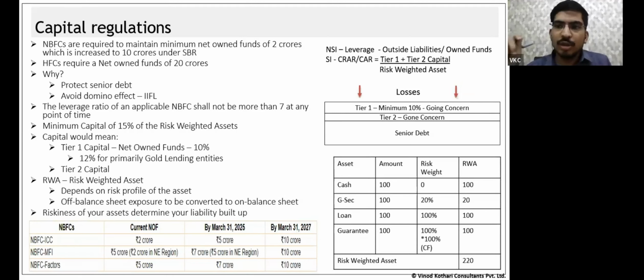Now, here we are using two terms: one is owned funds, another is outside liabilities. Understand one point here.